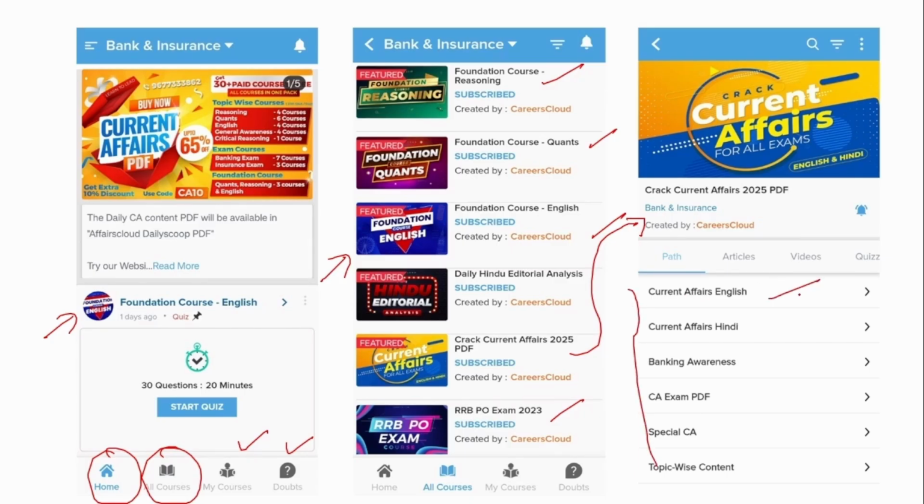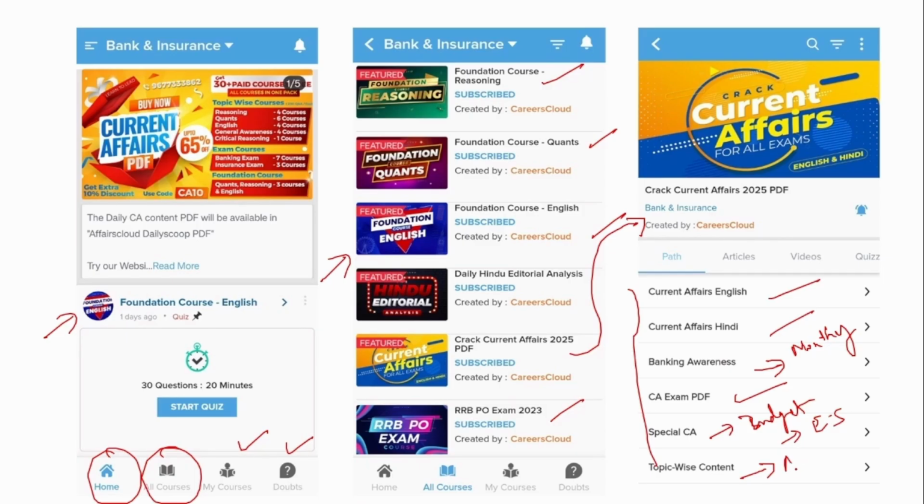So here, if you see, the current affairs will be available in English medium, this under Hindi medium, and here banking awareness, we will provide you the monthly compilation of the banking news and current affairs exam PDF, and also special current affairs, which includes mainly the Union Budget and the Economic Survey, which is very important from the exam perspective. And this is topic wise content where that topic's news related to the specific topic will be combined together and provided to you.